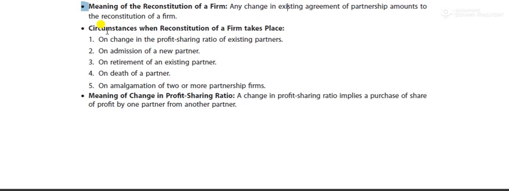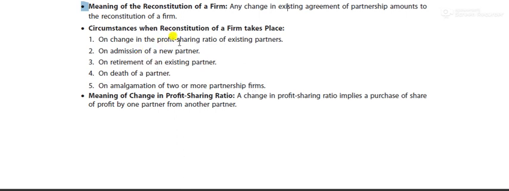Why is there a need for the reconstitution of the firm? Why do we want to make this firm again? Why do we want these changes? Why do these take place? Number one, when there is a change in the profit sharing ratio. Number two, on admission of a new partner. Number three, on retirement of an existing partner. Number four, on death of a partner. And number five, on amalgamation of two or more partnership firms.